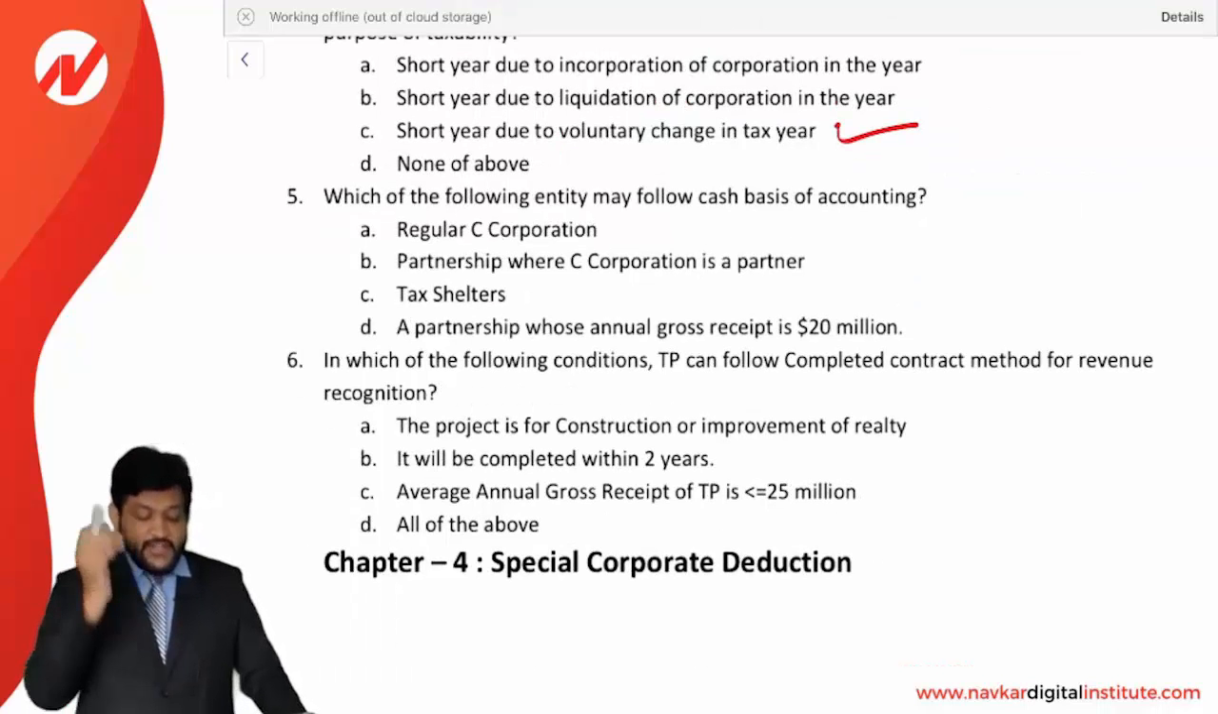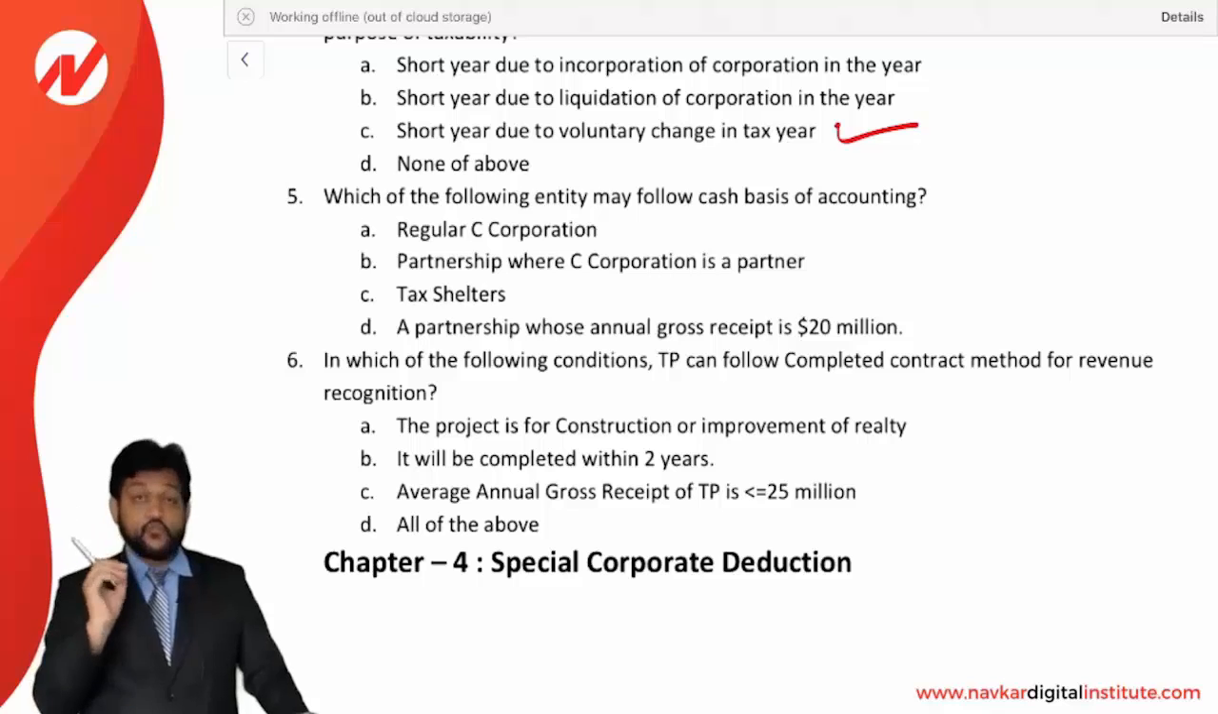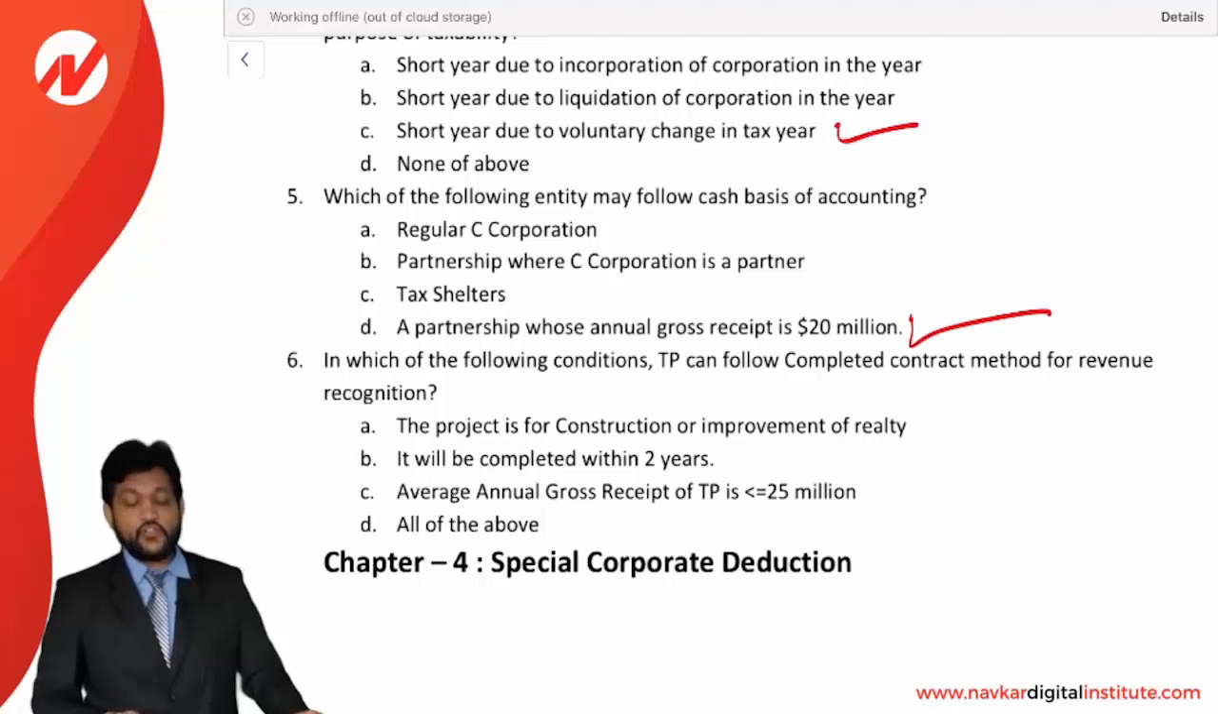Which of the following entities may follow the cash basis of accounting? Who can follow cash basis? Regular C corporation? No, they have to follow accrual. Partnership where a C corporation is a partner? No, they have to follow accrual. Tax shelter, they also have to follow accrual. And a partnership whose annual gross receipts are 20 million, which is less than 25 million, yes, so they can follow cash basis.